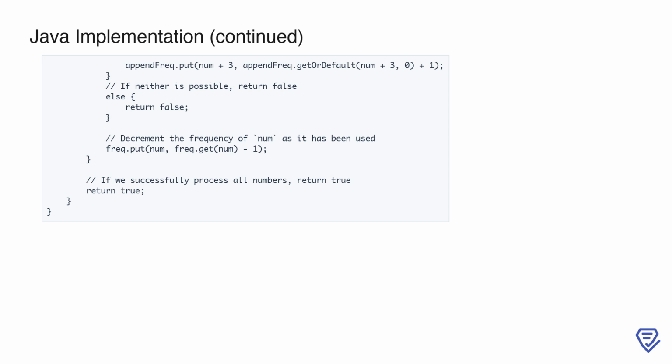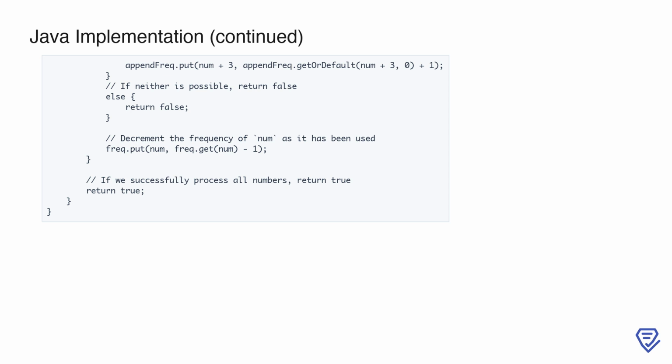Finally, at the end of the loop, we decrement the frequency of the current number in the frequency map to reflect that it has been used, ensuring it won't be reused incorrectly later. If the entire loop completes without returning false, it means all numbers in the array were successfully processed into valid subsequences. In that case, we return true. This approach efficiently manages the subsequences using the two hash maps and ensures that the solution adheres to the problem constraints.